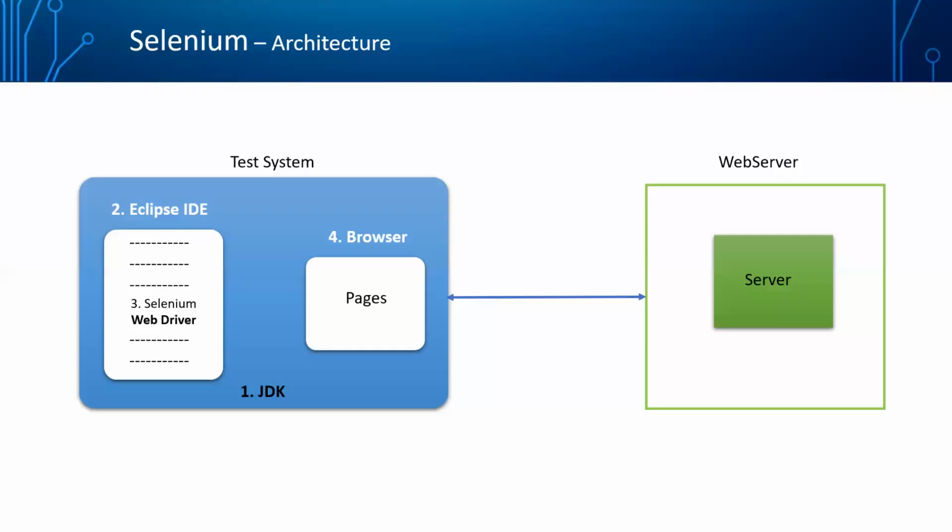It is a very simple thing, nothing of Greek and Latin that is beyond our comprehension. But even though it is simple, it is a foundation to move ahead with the subsequent sessions to understand more about Selenium. So this is the basic architecture of Selenium.